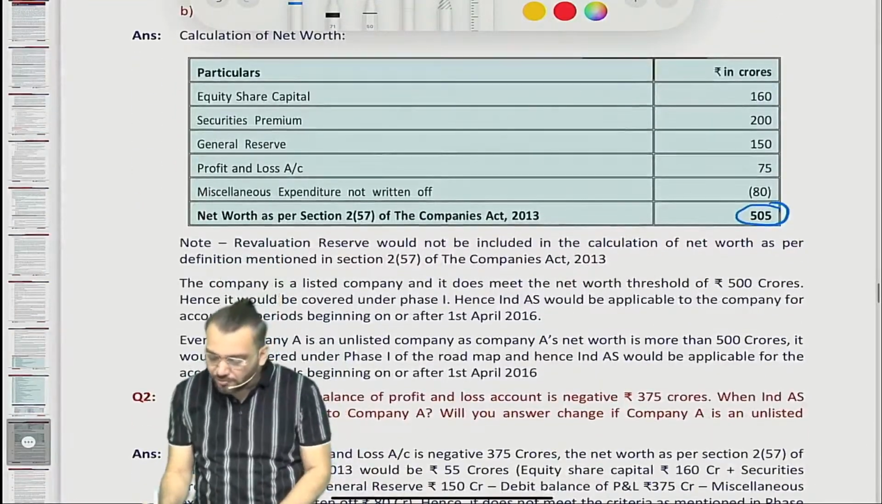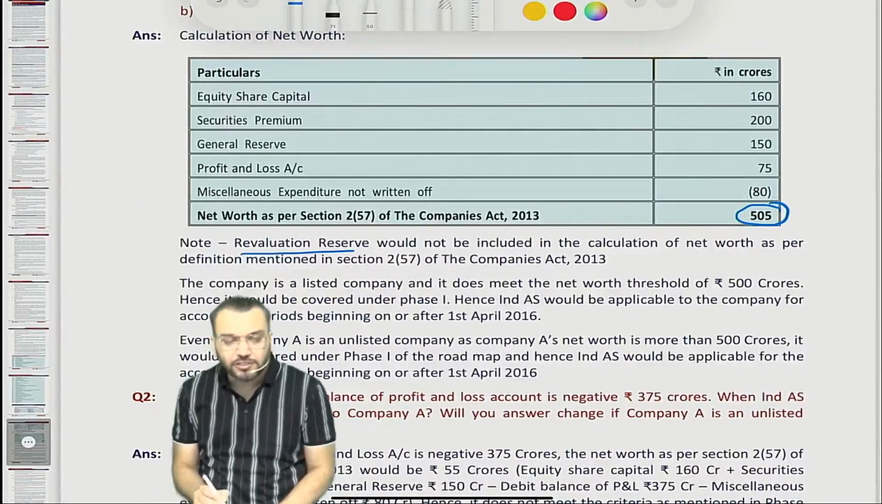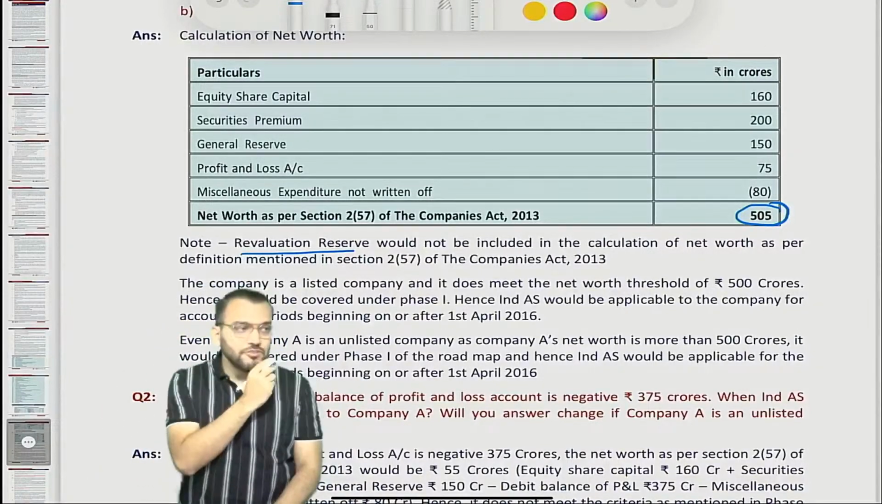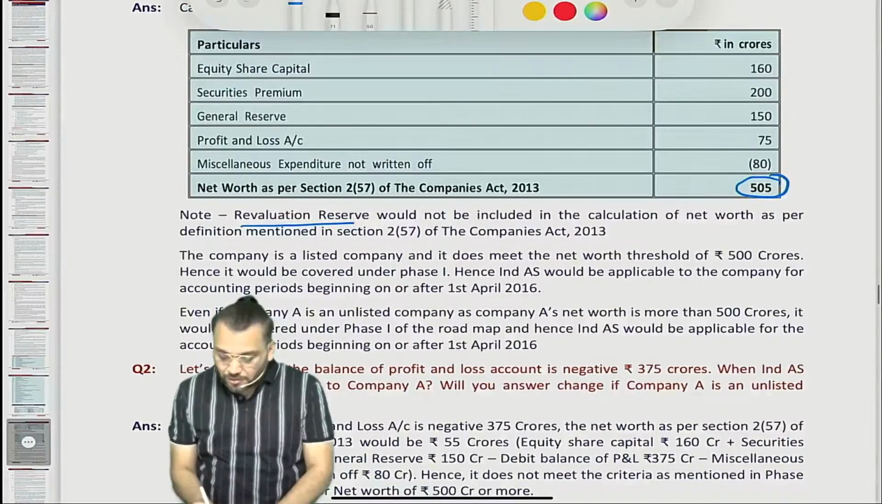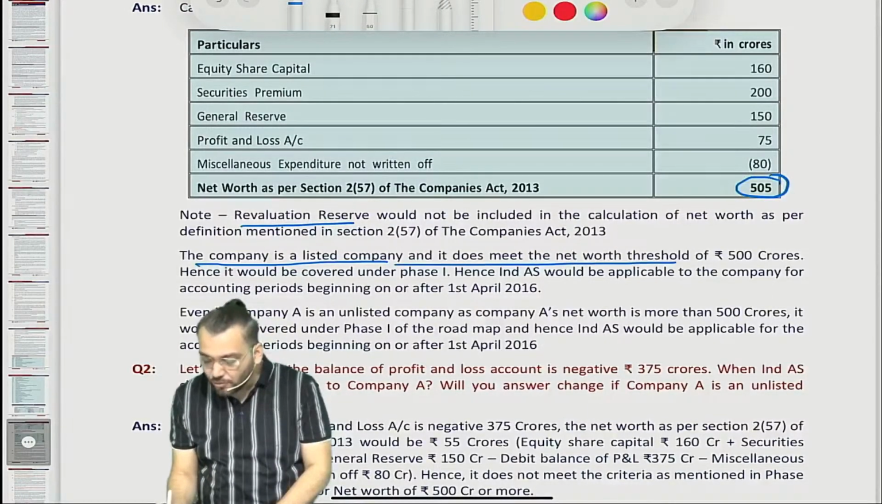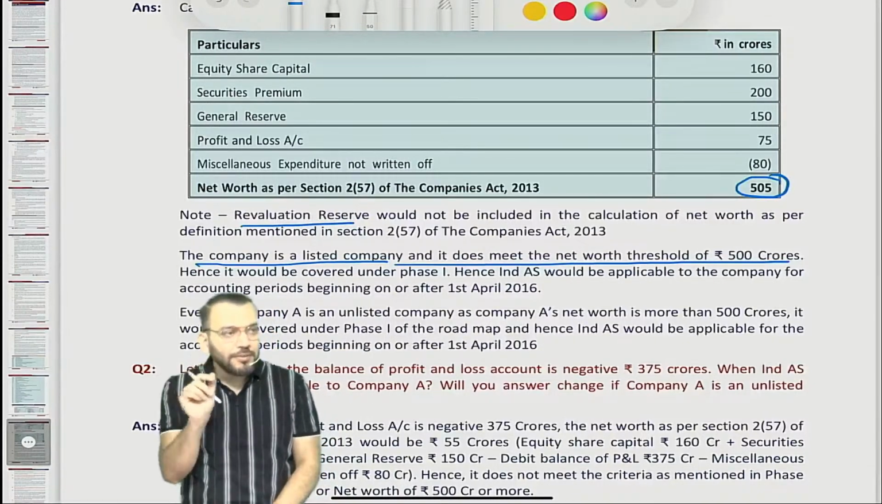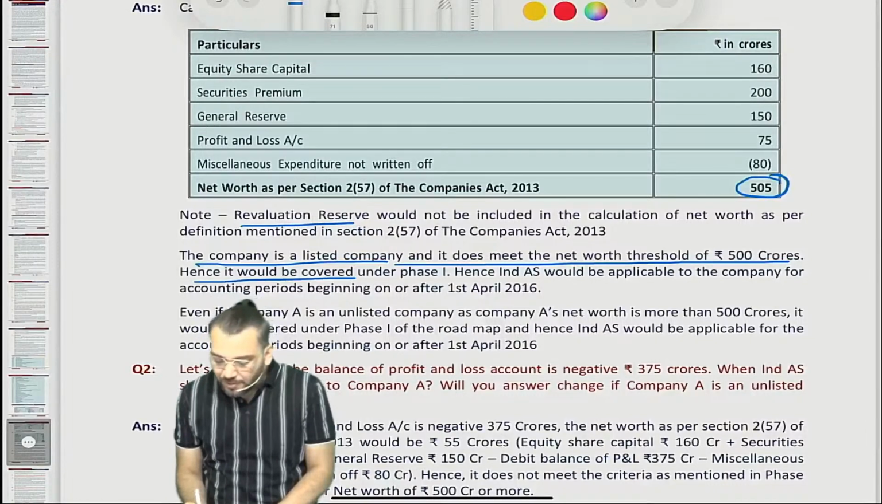You can see they have calculated, then they have given one note that revaluation reserve will not be paid. Why? Because this is not created out of profit. So company A is a listed company and does meet the net worth limit of 500 crore. Hence, it would be covered under phase 1.